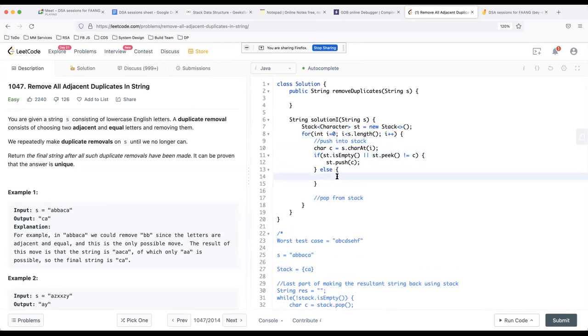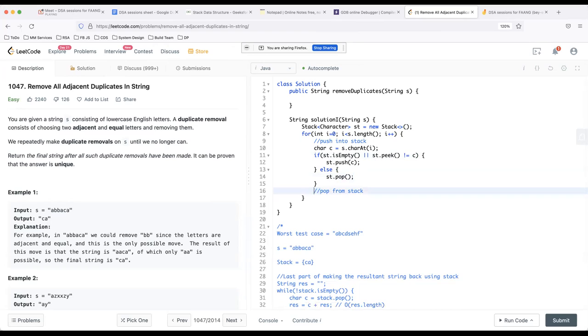Then what do I need to do in this case? I should simply pop it, right? It means that both the characters are the same. The topmost character in the stack and the current character in the string are the same, so I need to pop it from the stack. Is this part clear?